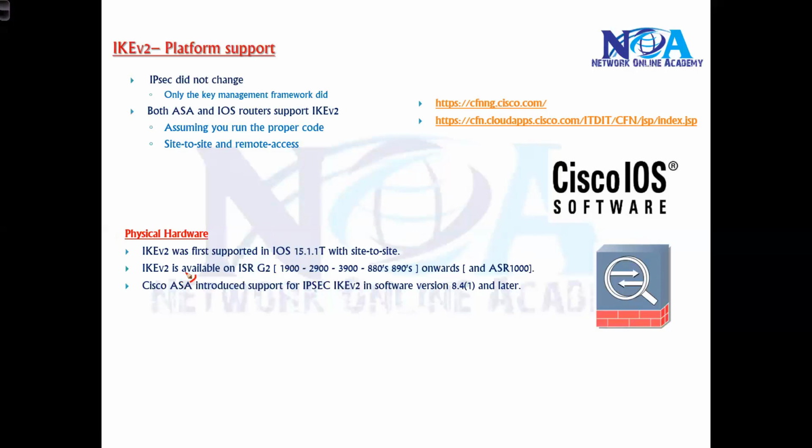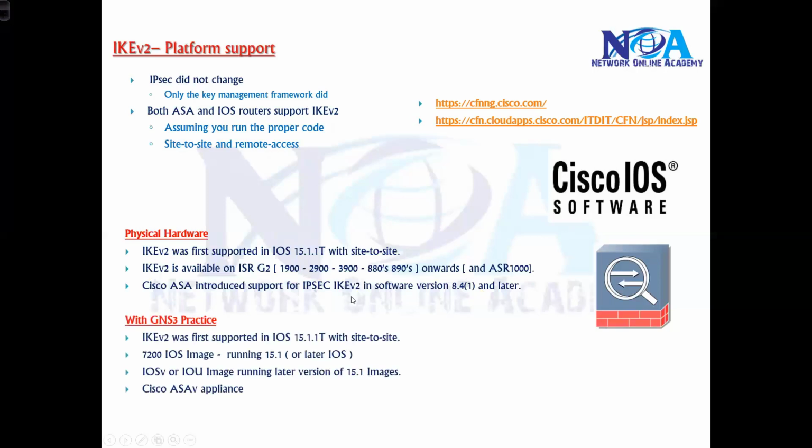And if you're trying to implement IKE v2 on the Cisco ASA, the VPNs we generally use are site-to-site or remote access VPNs on the ASAs. In that case, you need to make sure you are running something like 8.4 or later software versions on the Cisco ASA.